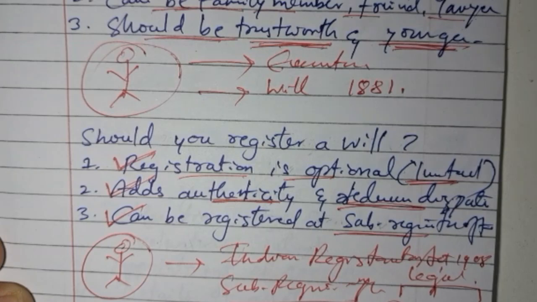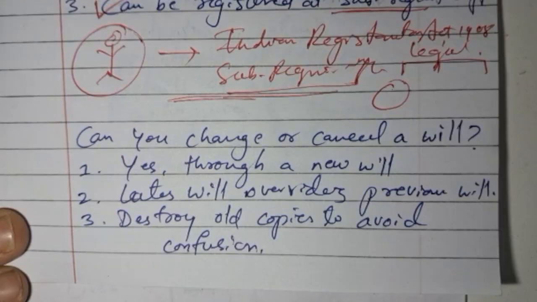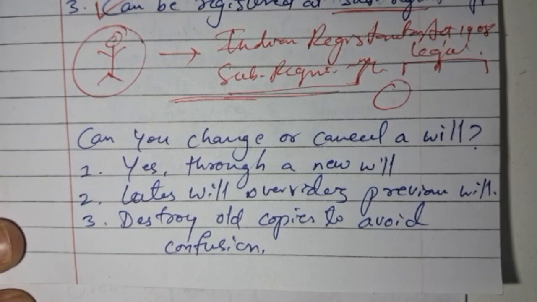So now we will understand, can you change or cancel a will which you have already written? Basically, yes, we can change or cancel a will at any point of time because life keeps on changing, and so a person's will is also going to change.